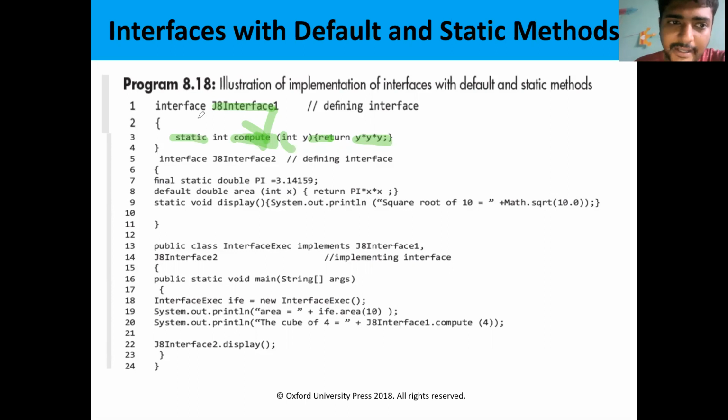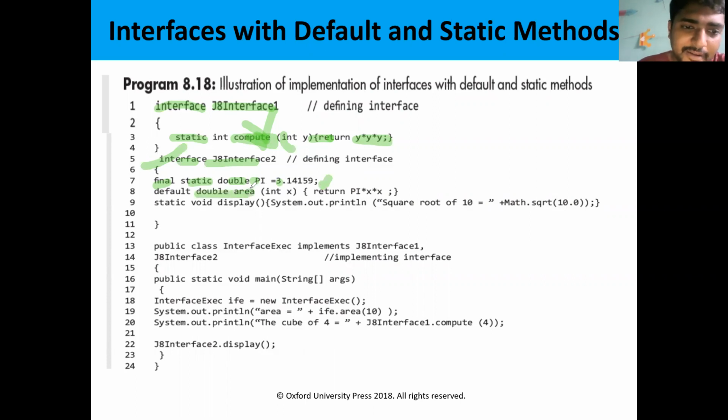By using the keyword static, we can define the interface like this also. By using static also we can define. Then I am creating another interface, J8 interface 2. Here I am using final static double PI is equal to 3.14. Some constant value I am defining.